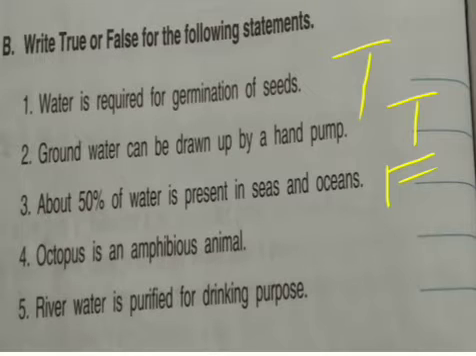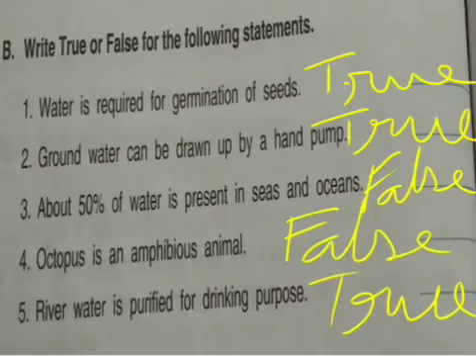Fourth, octopus is an amphibious animal. Statement is false. Octopus is an aquatic animal. Fifth, river water is purified for drinking purpose. Statement is true. So here we have done all the statements, all the answers.